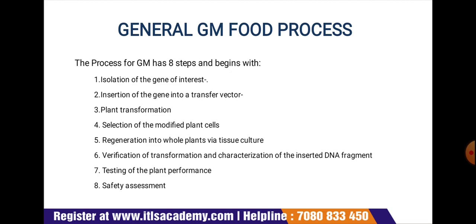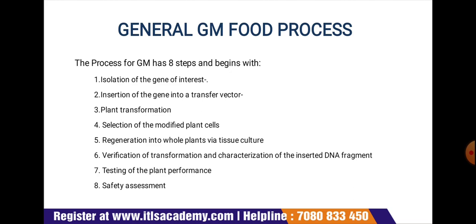Next is the general genetically modified food processing. Here the process for GM has 8 steps, and let's begin with it. First one is the isolation of genes of interest. In this, a chromosome is used to identify the genes responsible for the desired trait in the organism. Next is the insertion of the gene into a transfer vector.